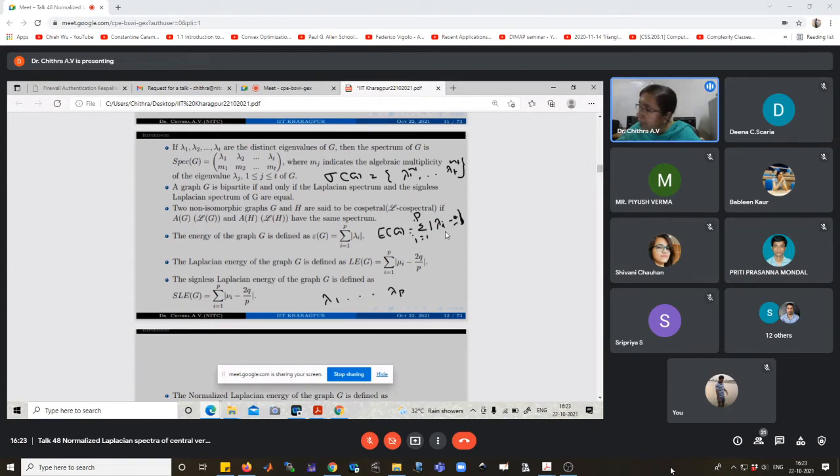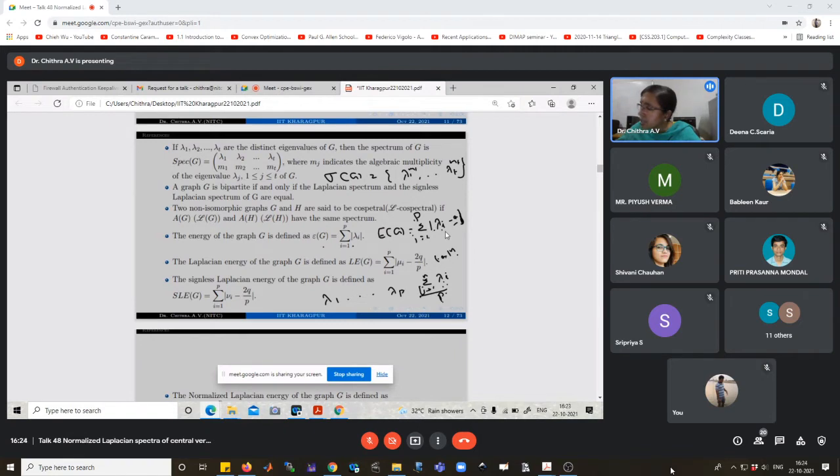Then the sum over i from 1 to p of modulus of lambda i minus the average of these lambdas, that is the sum of lambda i divided by p. But we know that the sum of lambda i denotes the trace of the matrix, so the average is trace M by p. In the case of an adjacency matrix, trace M is equal to 0.